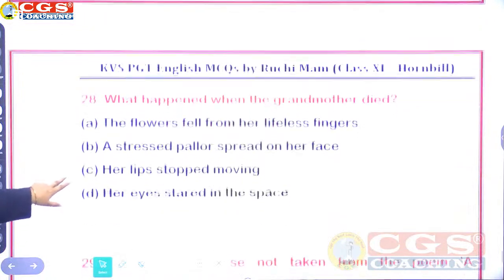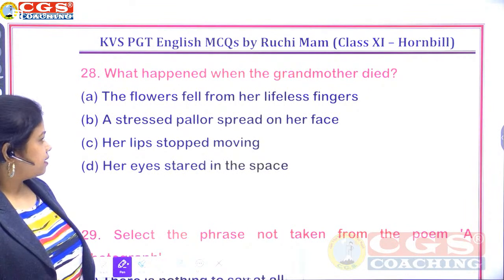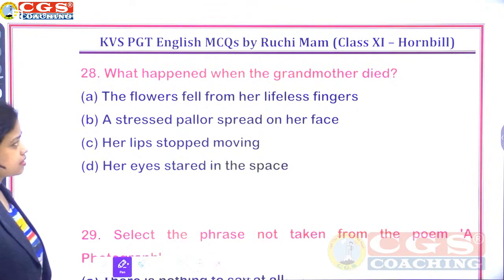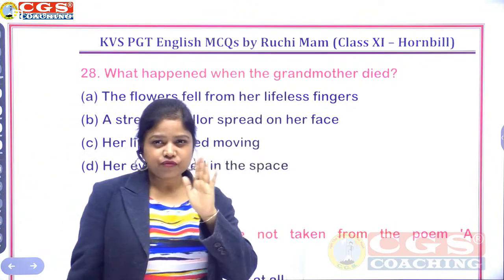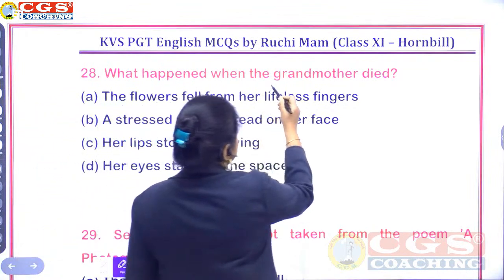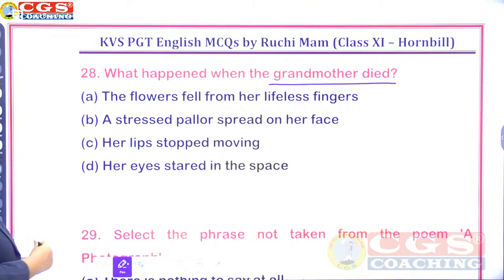28. What happened when the grandmother died? The flowers fell from her lifeless fingers. A stressed pallor spread on her face. Her lips stopped moving. Her eyes stared in the space. So some 3, 4 statements are mentioned in the chapter when the grandmother died. You have to select the correct one.